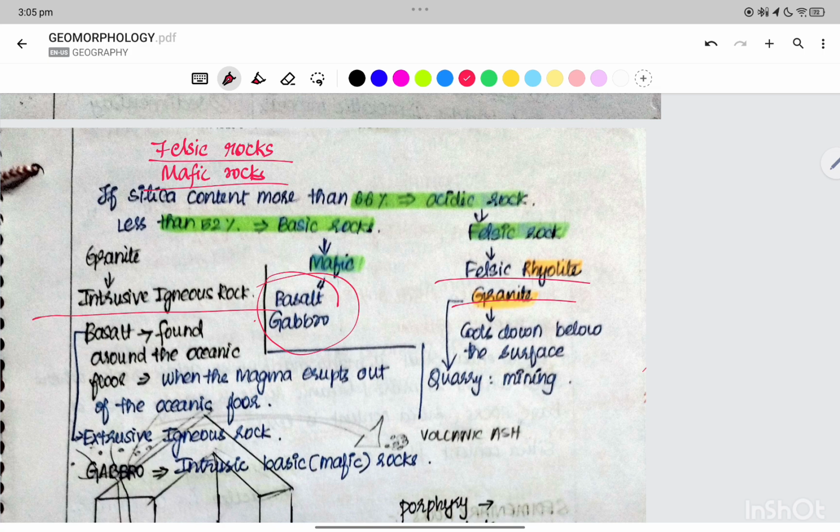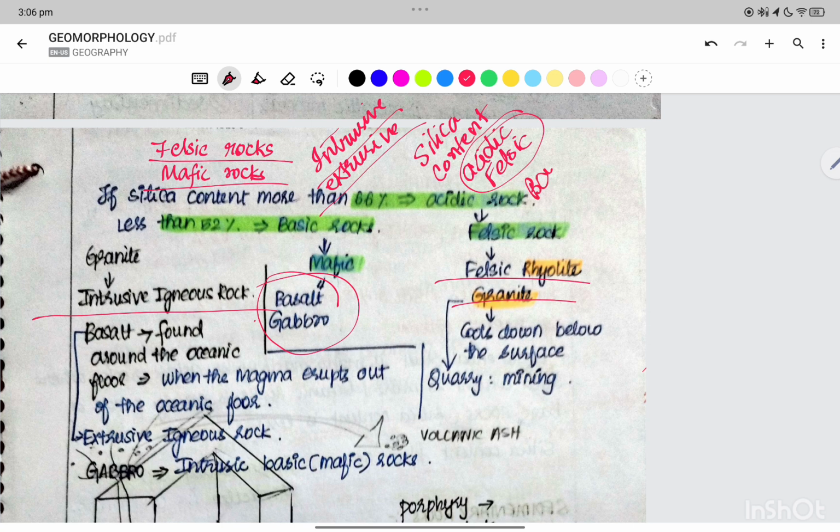Now, intrusive igneous rocks. We have seen the types of igneous rocks: intrusive igneous rocks and extrusive igneous rocks. In the intrusive and extrusive, we go for another classification based on the silica content, and it is called acidic. Acidic is called felsic, and basic is called mafic.